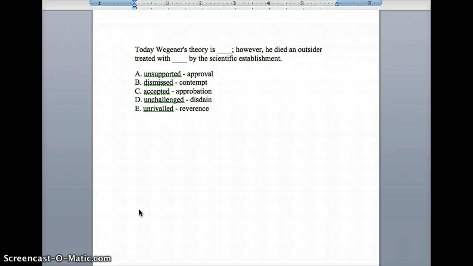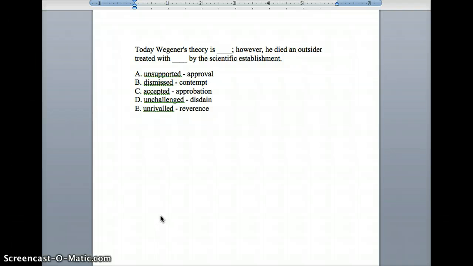He would not be treated with, and here's how you should approach this, approval. He would not be treated with reverence, right? He would not be revered as one would a deity. Approbation is the only difficult word, and it actually means official approval. So A and C are the same. E is also out. So immediately, if you can do this, narrow it down to the second half only, and you're really left with B and D.